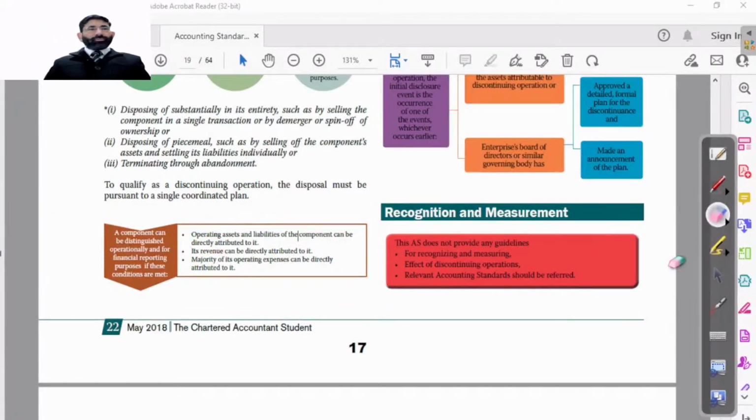Is that clear? Till now everything is clear? Just tell me.